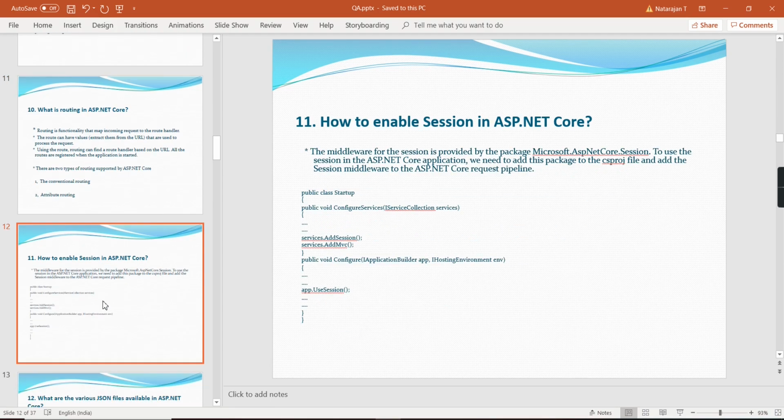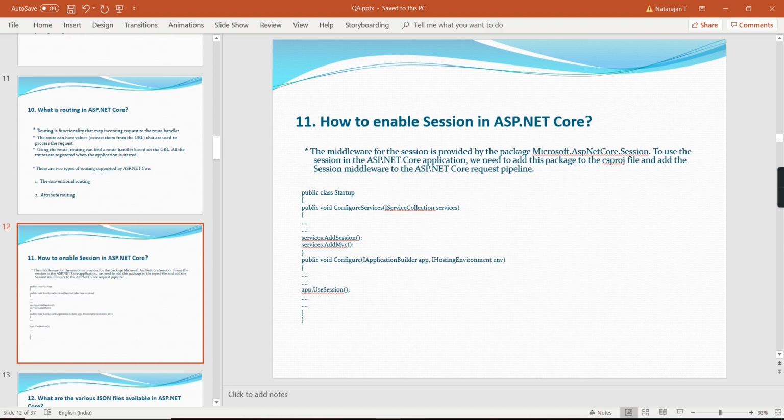How to enable session in ASP.NET Core? The first step is we have to add UseSession in our middleware. This functionality is provided by the Microsoft.AspNetCore library, and this is the sample code. Services.AddSession, and at the end we have to include app.UseSession.